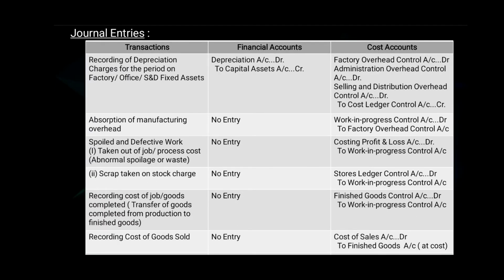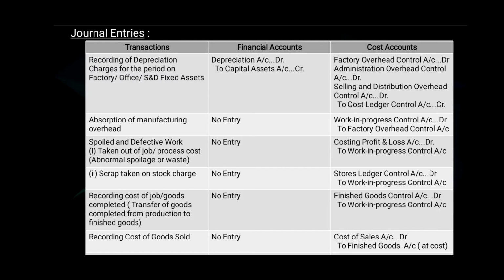18. Recording of depreciation charges for the period on factory or office or selling and distribution fixed assets. In financial account the journal entry will be depreciation account debit to capital asset account. In cost account the journal entry will be factory overheads control account debit, administration overheads control account debit, selling and distribution overhead control account debit to cost ledger control account.